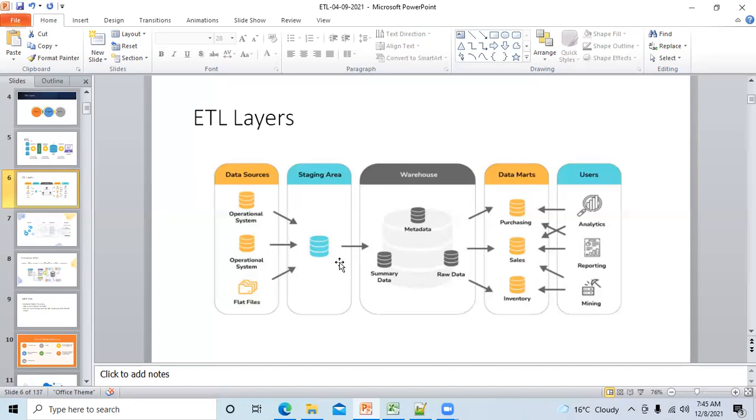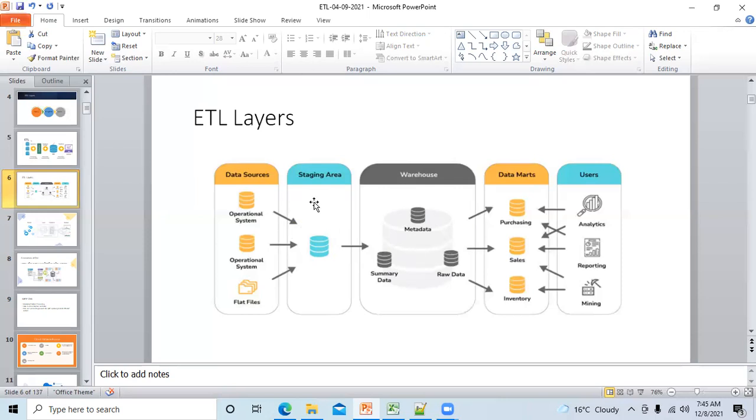Don't think that I'm applying transformation logic here. No, I'm not applying any transformation. I'm just trying to clean the data. Clean the data means if there is duplicate data, or any functional meaning is missing. So I will do all those basic data cleaning activities in the staging. Then I will apply the transformation logic, and then the data will be moved to the integration layer.